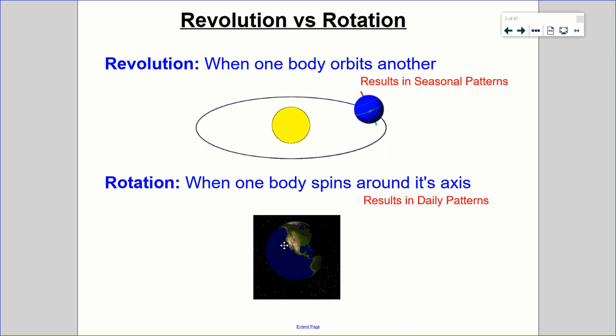So this is the Earth rotating right here. This does not impact seasons whatsoever, at least for our planet. It does result in daily patterns, though, but we'll talk more about daily patterns in another class.